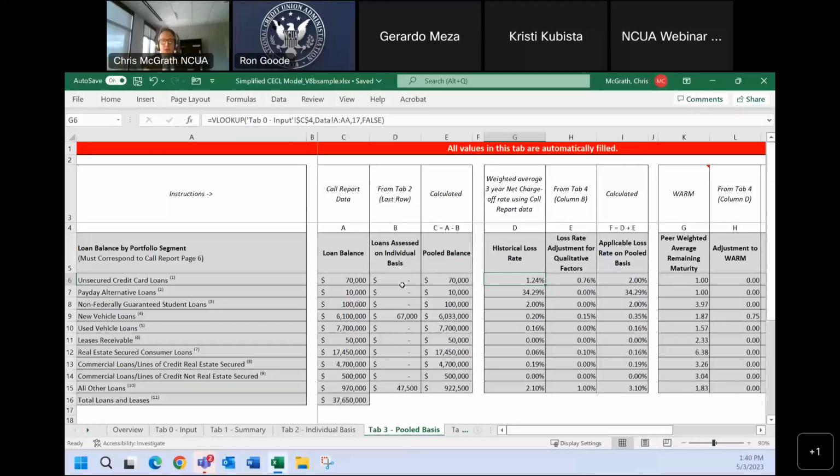So this is where you take ownership, you take a step back and take a look at the tool and say, well, here's a negative loss rate because we finally got this person to pay us. But is that going to continue to happen for all of our borrowers into the future who get in trouble? Likely not. So this is where you make a qualitative adjustment to take that negative loss rate and make it into a positive number, which creates an allowance for that particular loan category.